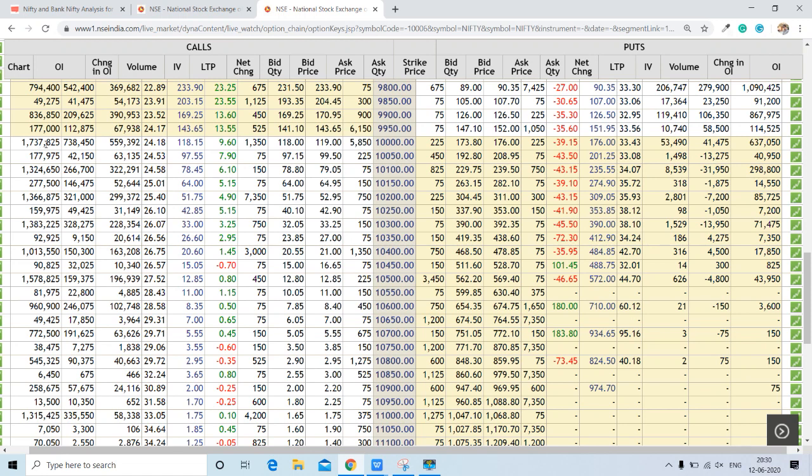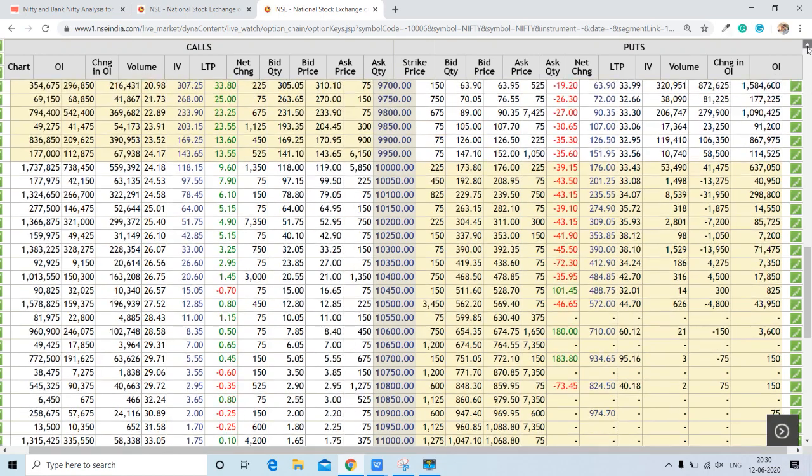It will get steep resistance over here, because we can see huge call writing. In change in OI, here is huge at 10,000, followed by 10,100, 10,200, 10,300. These levels are also important on change in OI as well.